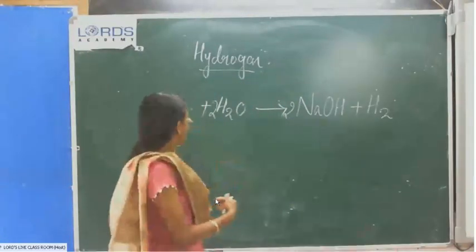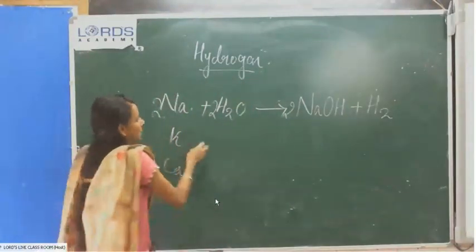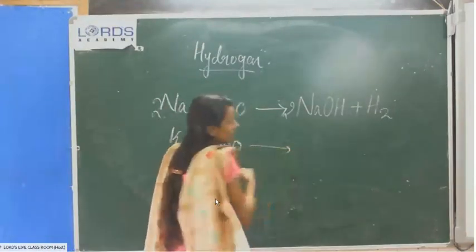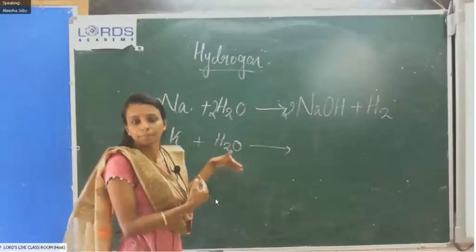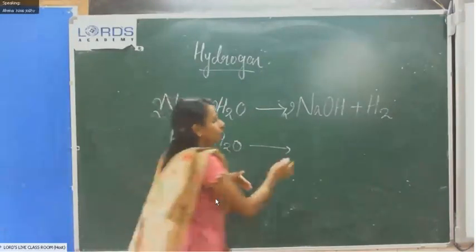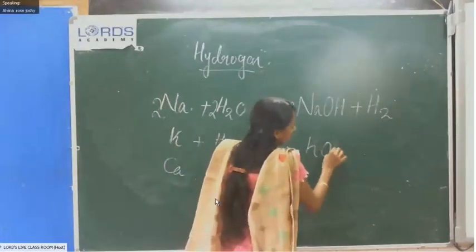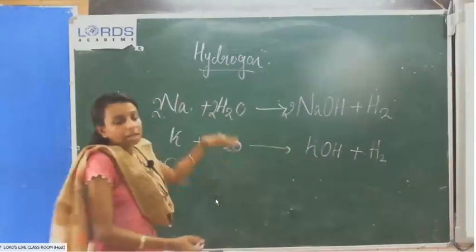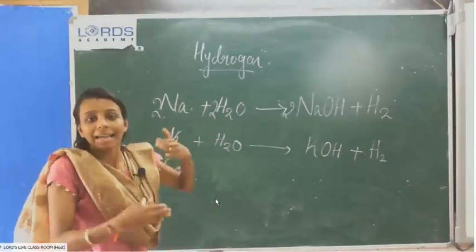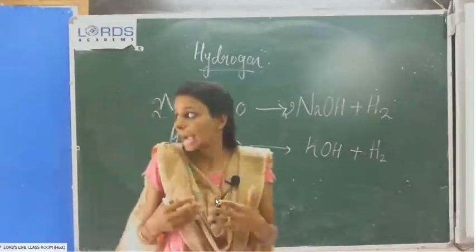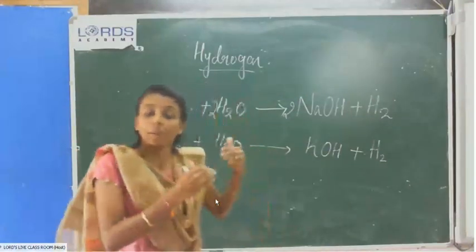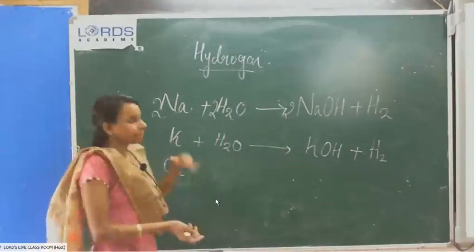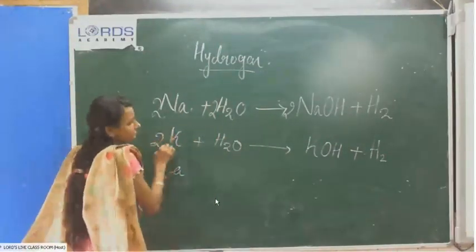In the same way, potassium reacts with water to give the corresponding potassium hydroxide, KOH, and hydrogen gas. These two reactions are explosive. They take place violently because these are more reactive metals and the reaction takes place very fast.